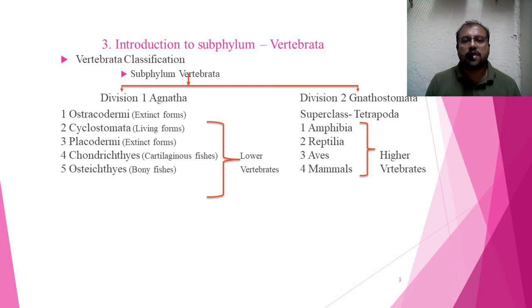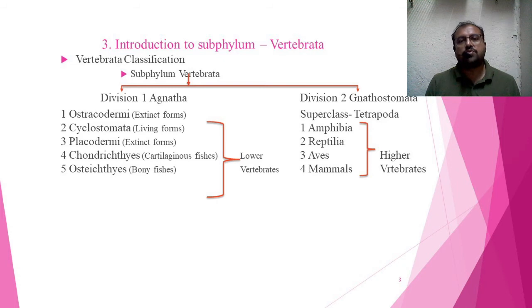In this classification, we see that subphylum Vertebrata divides into two divisions. The first division is Agnatha and the second division is Gnathostomata. What is meant by Agnatha? Agnatha means the absence of jaws.